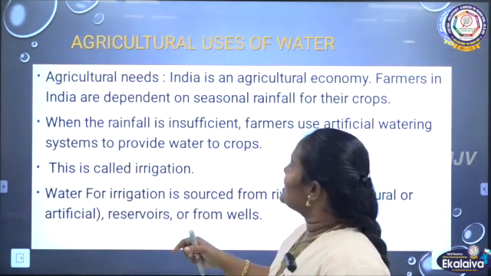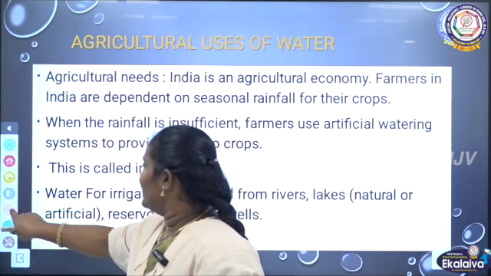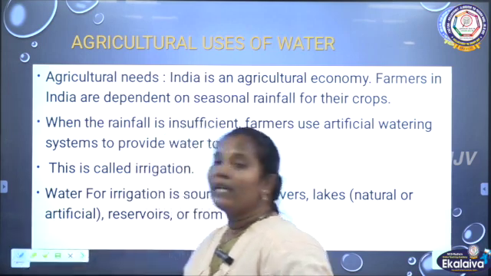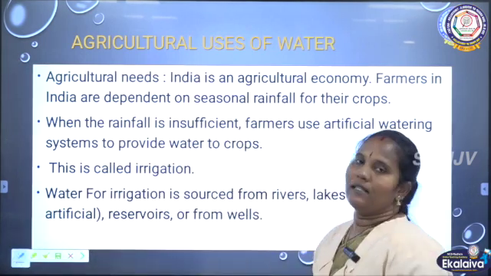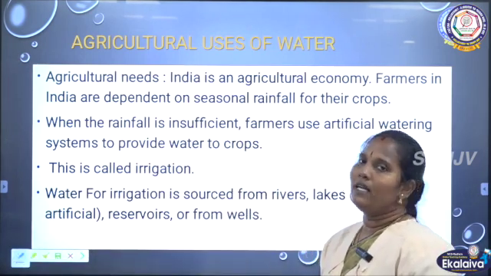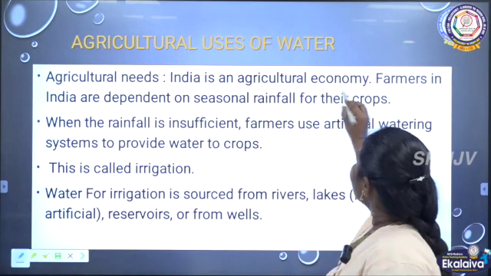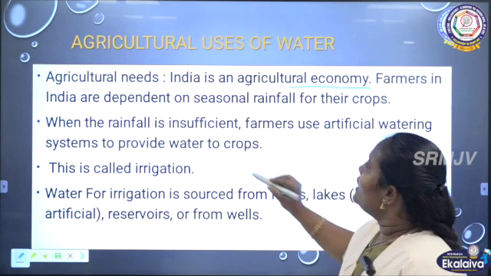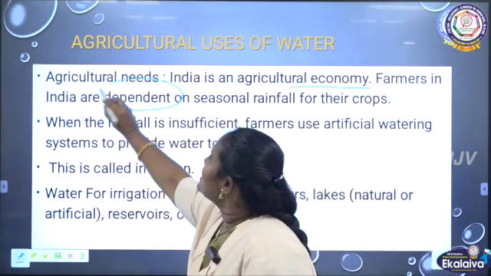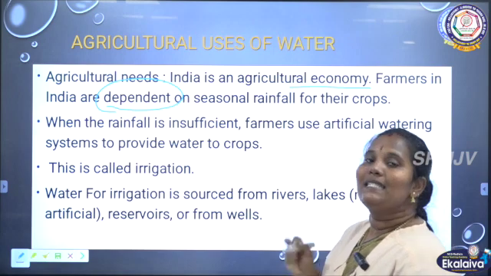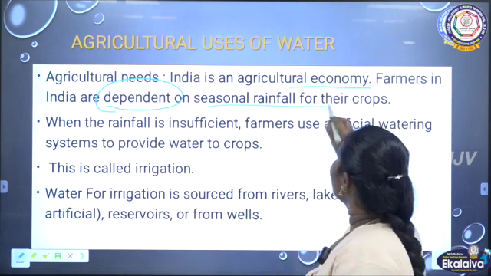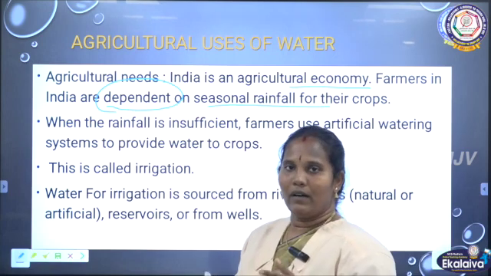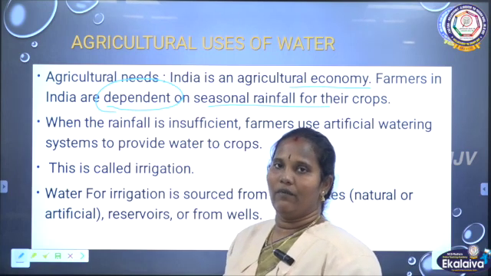See, first one is the agricultural uses of water. We know very well India's economy is based on agriculture. Agriculture depends on seasonal rainfall for their crops. So farmers depend on rainfall for the water.